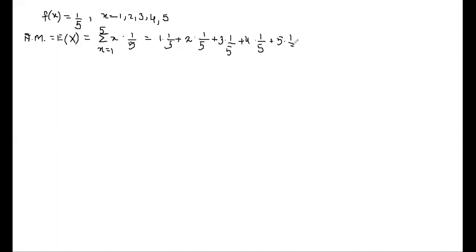This we have already done in our previous classes for some specific distributions also. The value which will come out, I think 3 will come out. 5 will be the denominator, and the numerator is 1 plus 2 plus 3 plus 4 plus 5, which is 15. 15 by 5, so the value will be 3. So expectation, that means arithmetic mean, will be 3.